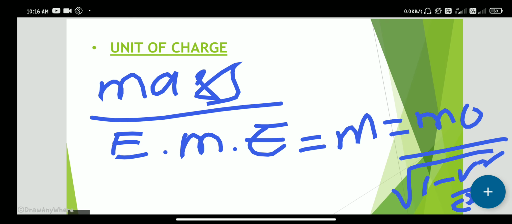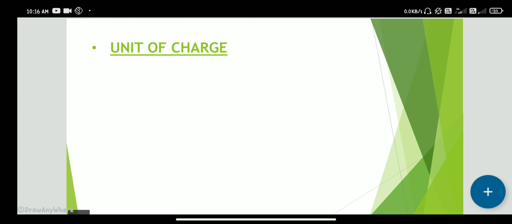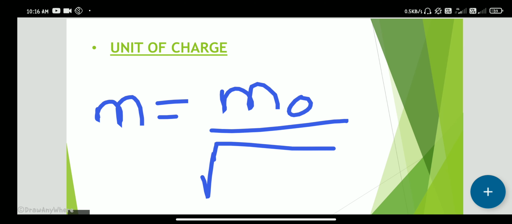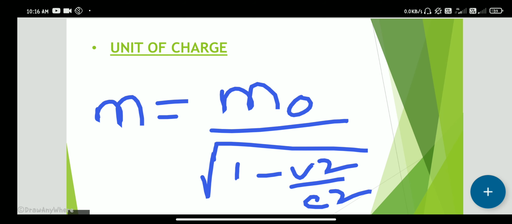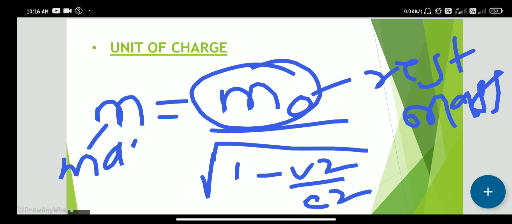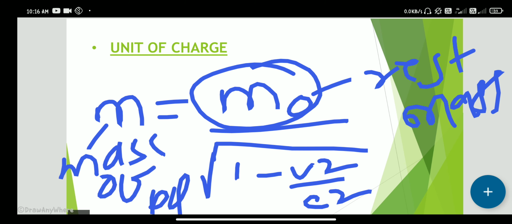Here m naught is the rest mass, m is the mass of the body, v is the speed of the body, and c is the speed of light.